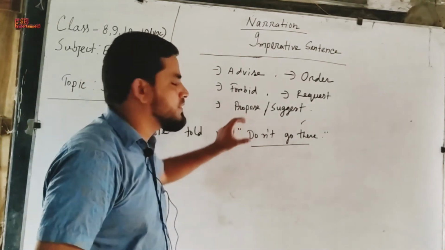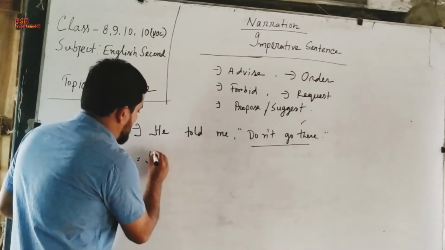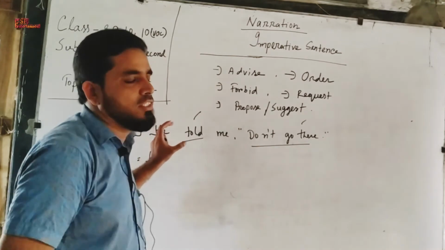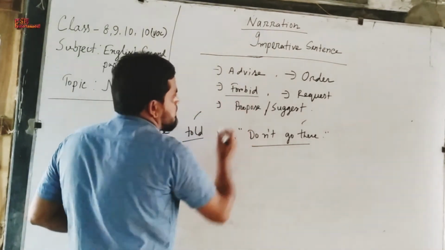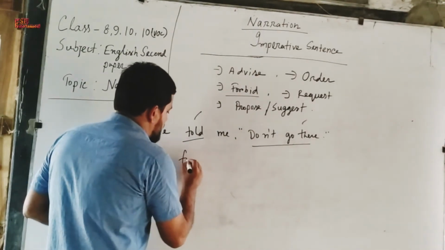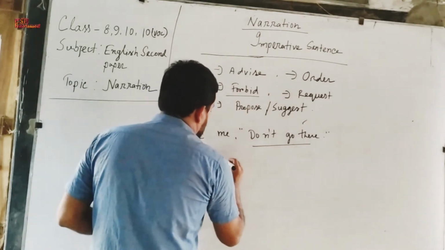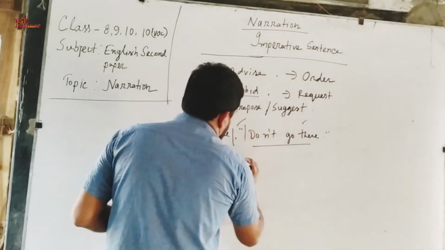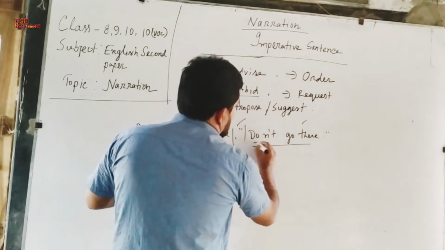If the imperative sentence refers to forbid, then we will write subject, and instead of told or said to, we will write forbid, and forbid is the present form, so we will write the past form of forbid, that is forbade. So forbade me, and we will change inverted comma into to. As we write forbade, we should not write do not or never.